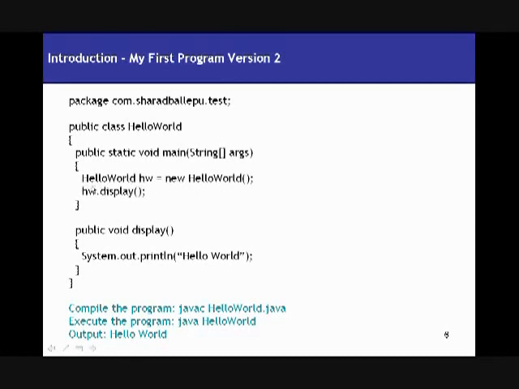So what does it really mean? It means that I'm creating an object, an instance of this class called HelloWorld, and I'm calling the display method for that particular instance. When the display method is invoked, it simply prints out hello world onto the console. Now let's discuss something about this statement, HelloWorld hw = new HelloWorld.